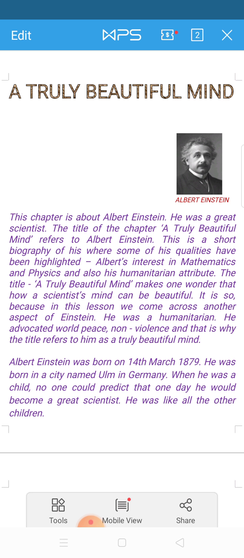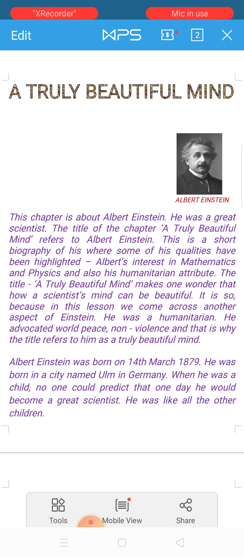The title, A Truly Beautiful Mind, makes one wonder how a scientist's mind can be beautiful. It is so because in this lesson we will come across another aspect of Einstein besides his mathematics and physics. He was a humanitarian. I told you, so much love for humanity. He advocated world peace. He worked for world peace and non-violence, and that is why the title refers to him as a truly beautiful mind.